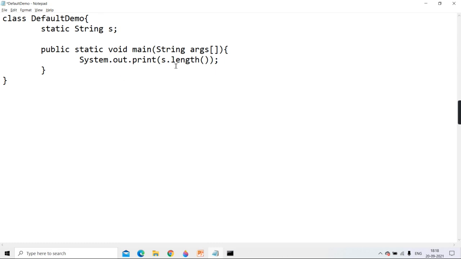Now in main, you are accessing that length method of that S. Okay, so will it give any error like variable s might not have been initialized? Such error will come, or there should not be such error? What do you think? Variable s might not have been initialized. Yes, such error will come.